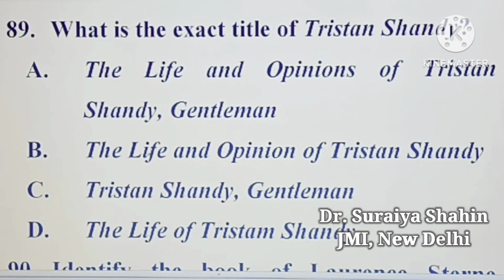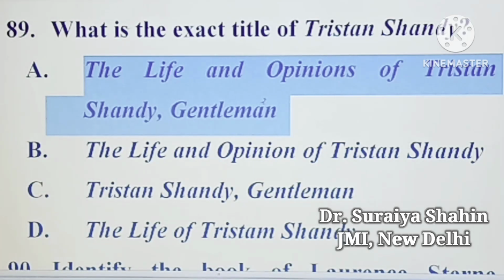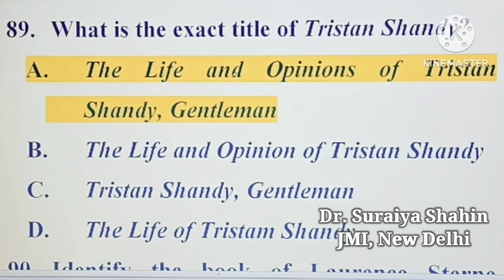Second option is The Life and Opinion of Tristram Shandy. Third option is Tristram Shandy, Gentleman. And fourth option is The Life of Tristram Shandy. So your correct answer would be The Life and Opinions of Tristram Shandy, Gentleman. This is the exact title of Tristram Shandy. So your correct answer would be A here.